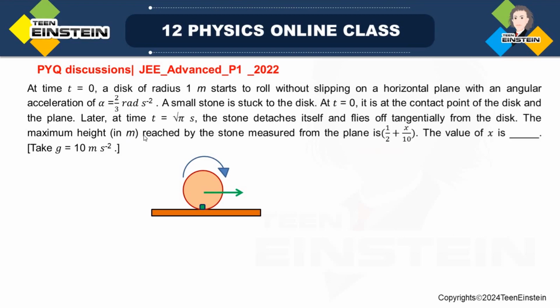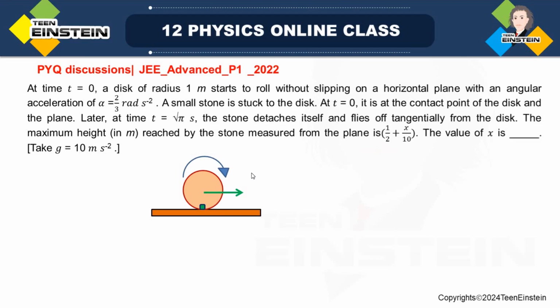The maximum height in meter reached by the stone measured from the plane is 1/2 + x/10. You have to find out the value of x, where g is given as 10 meter per second square.